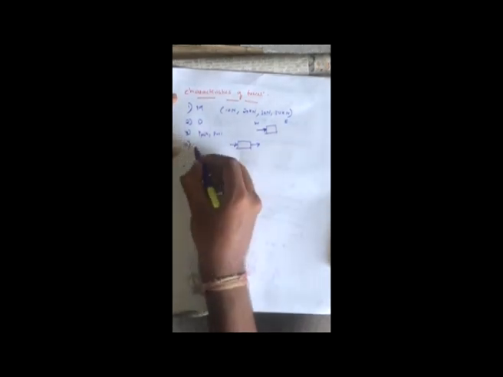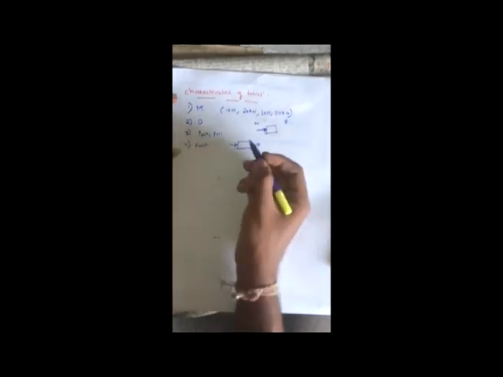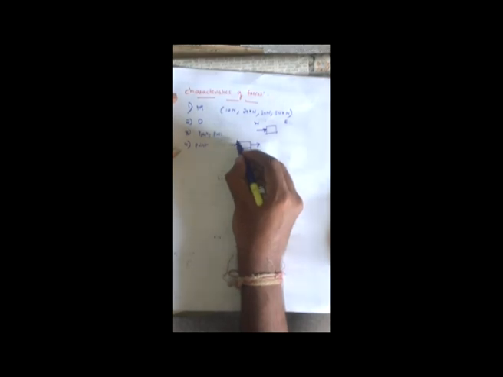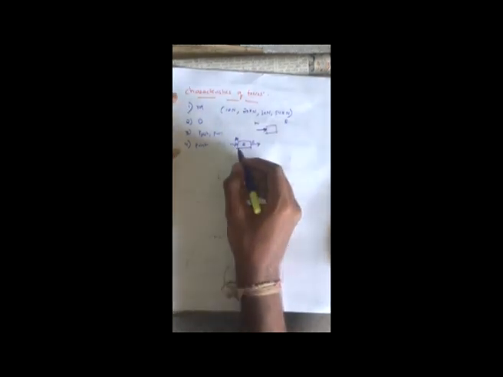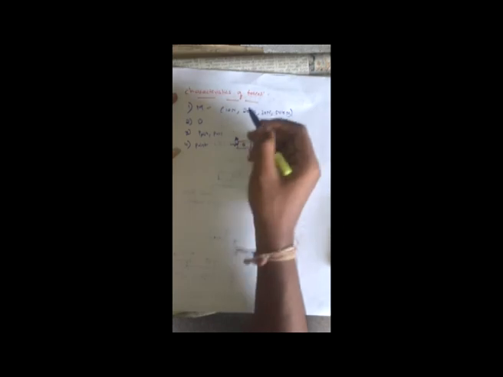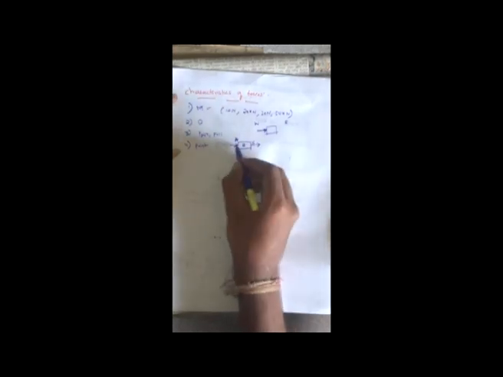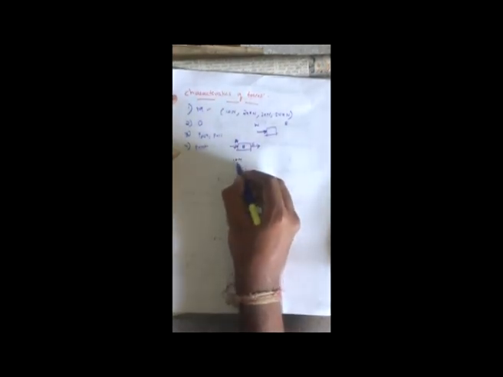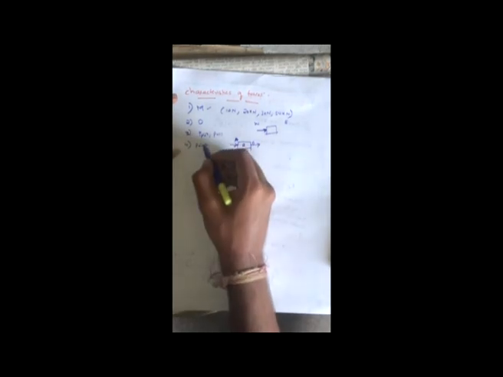And next is the point of application, where we are applying this particular force. Suppose consider a body B having points A and C. This point of application also comes into account to deal with the effects of the forces. These are the characteristics of the forces. The first is the magnitude, for example a force of 10 newtons. And next, the direction.